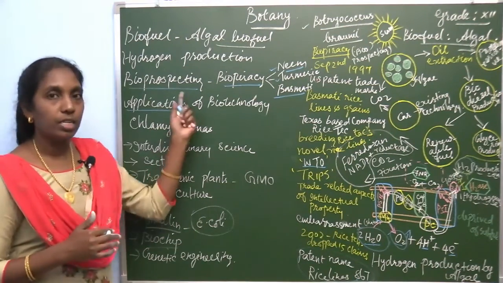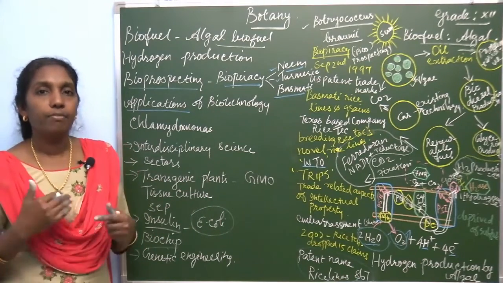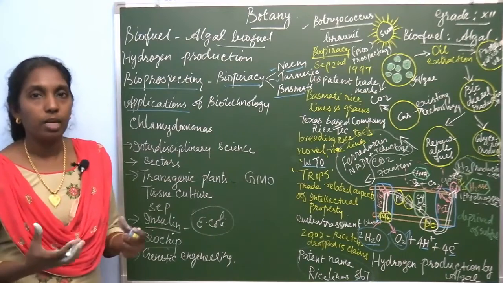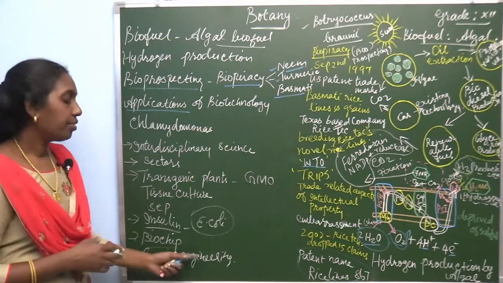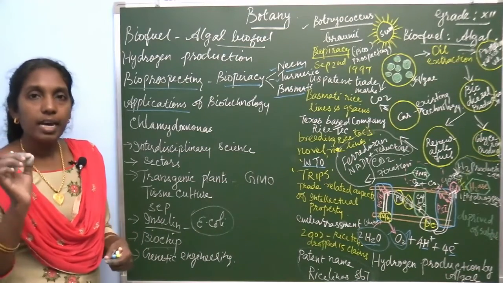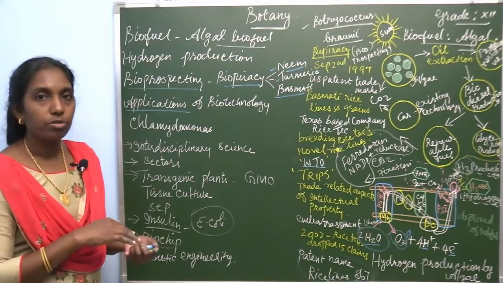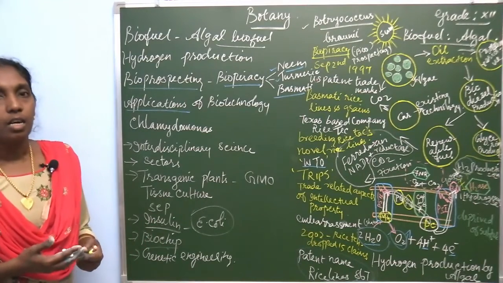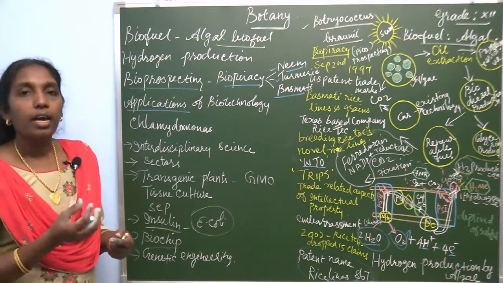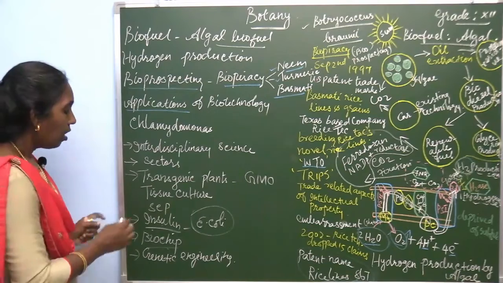You studied many examples under this chapter earlier. A desirable gene can be isolated from one organism and introduced to another organism as we choose, to obtain a new variety or new product.